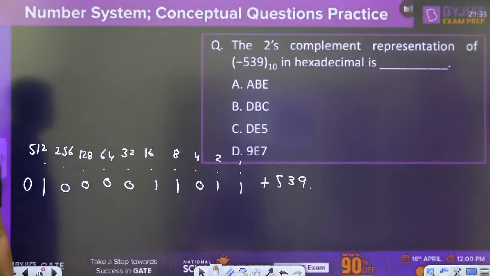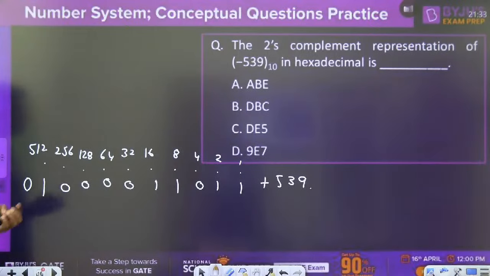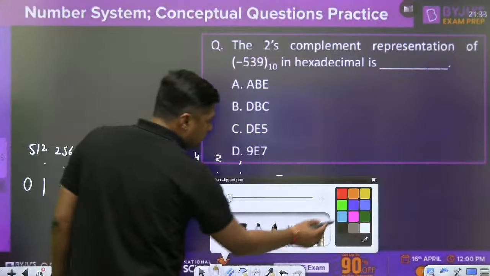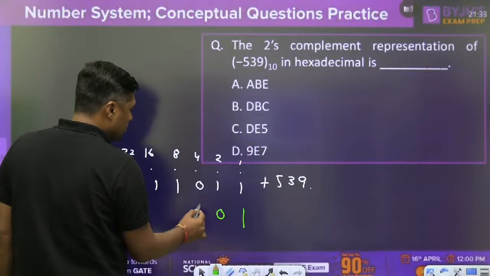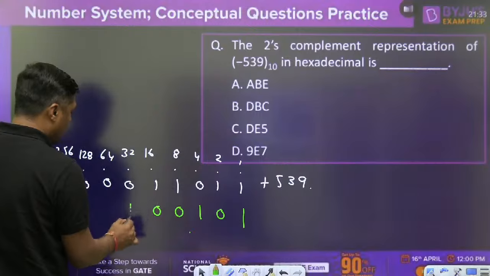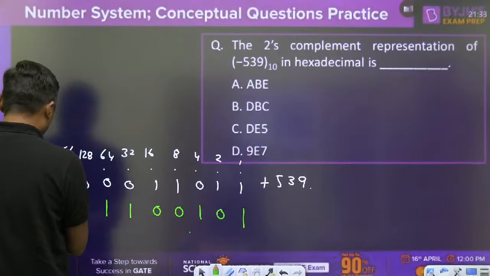Positive 539. Now convert, because it is a negative number, get the 2's complement of this number. What is the 2's complement of this number? This one will remain same. This will become 0. This will become 1, 0, 0, 1, 1, 1, 1, 0, 1.